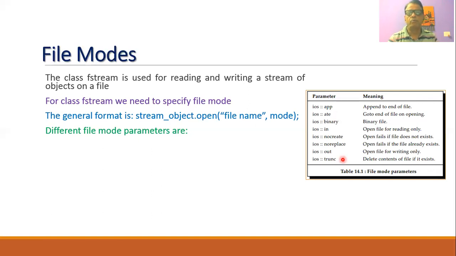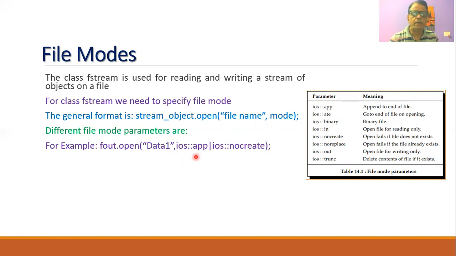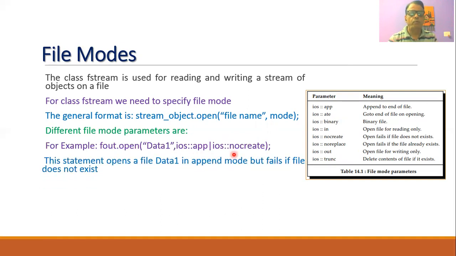So these are the different file mode parameters that can be used in the syntax of opening a file. For example, we can write a statement fout.open, where the file name is data1, and we can write mode parameters such as ios::app or ios::nocreate. This statement will open the file data1 in append mode. That is, we will go to the end of the file and then write the new data. But this will fail if the file does not exist.